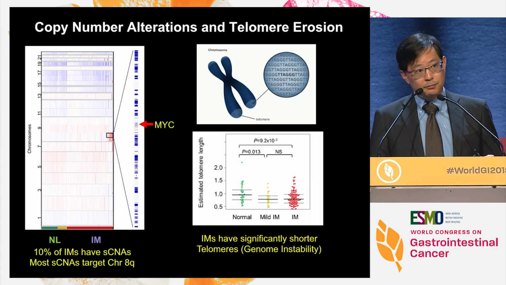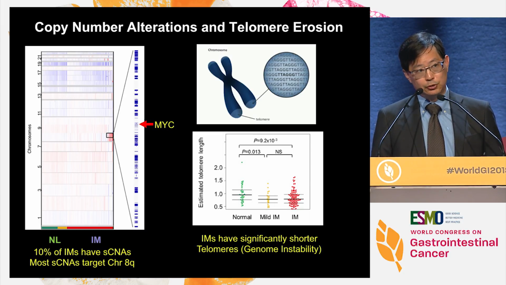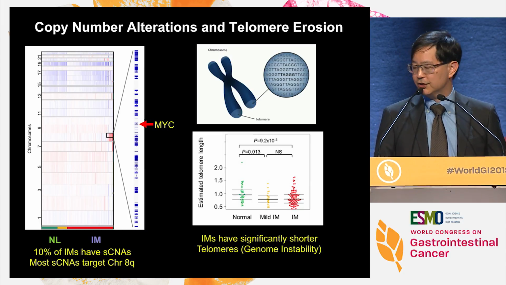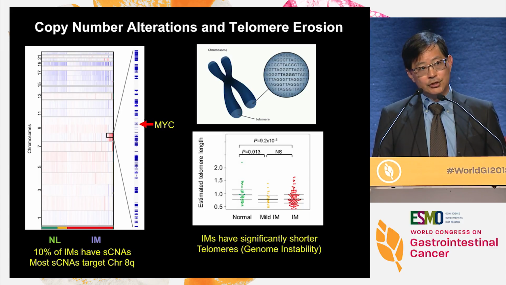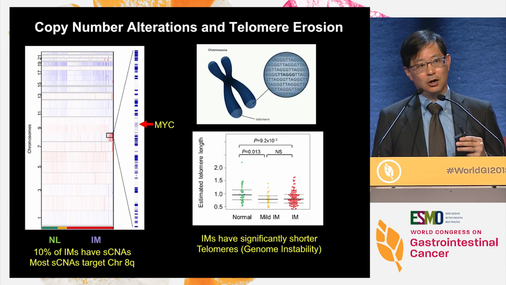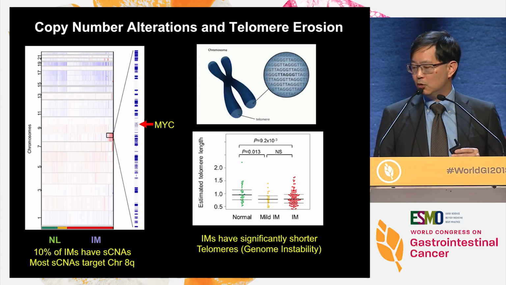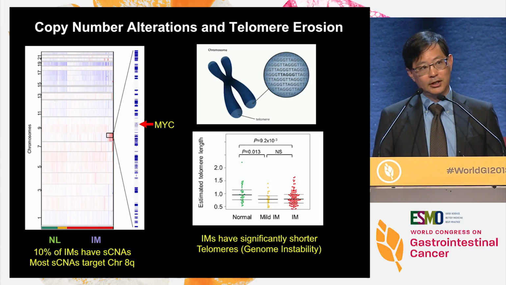So mutations are low. How about copy number alterations, which refers to larger scale structural changes? It turns out that for most of the IMs in red over here, the genome is quite silent, but there is a subfraction, about 10% of cases, that have amplifications of a particular region of chromosome 8. And when we zero in on that region, it turns out that they triangulate upon a master regulator of cell proliferation called the MYC oncogene, suggesting that in certain cases of IM, they're actually amplifying an expression program that drives their cellular proliferation.